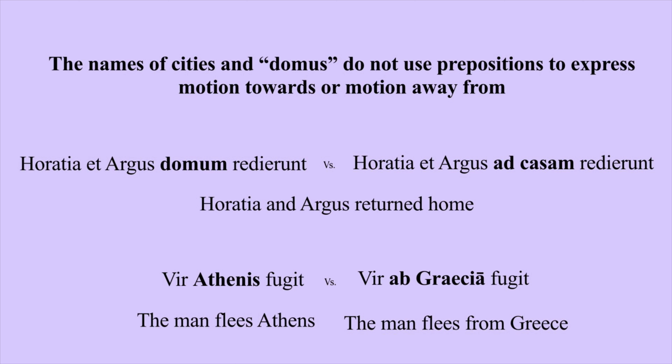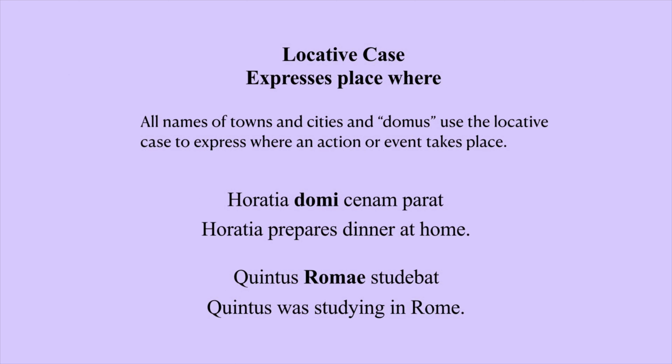Now, one other thing we want to talk about in terms of expressing place in Latin is the locative case. The locative case is a special case that only exists to express place where. So this is just to tell us where an event or an action took place. And we will use it for towns and cities and the word domus. We have seen it already with domi to say at home. A sentence like Horatia domi cenam parat. Horatia prepares dinner at home, or in the home.